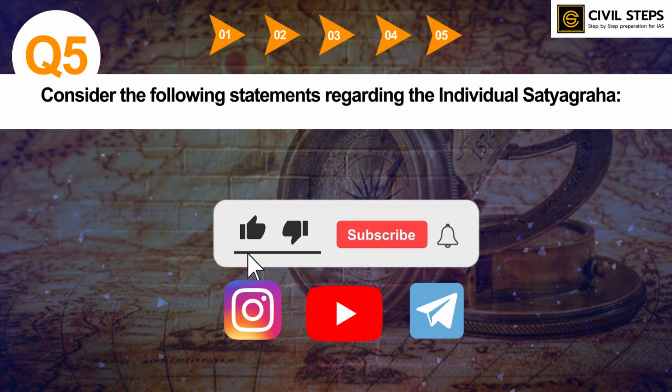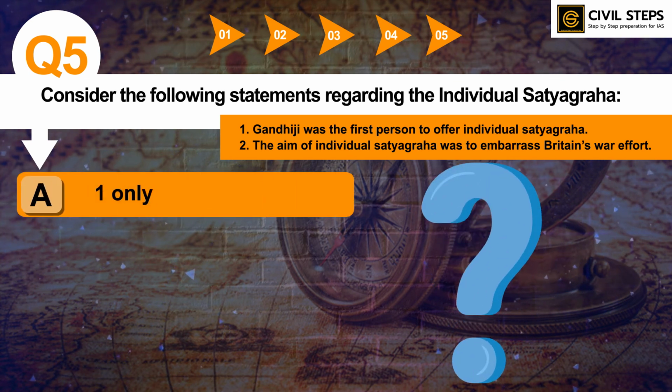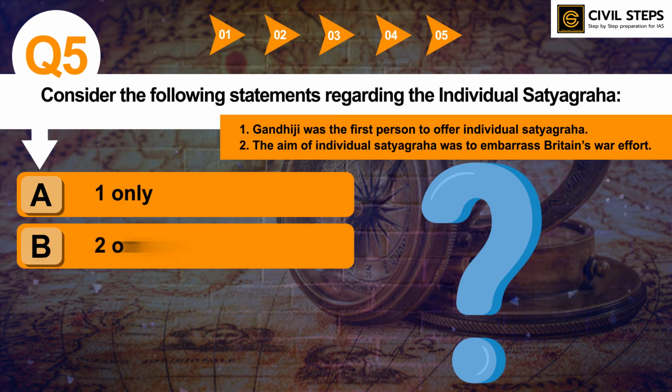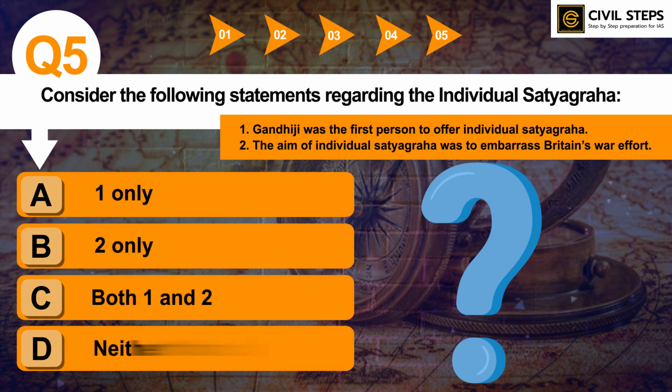So consider the following statements regarding the individual satyagraha. First, Gandhiji was the first person to offer individual satyagraha. Second, the main aim of individual satyagraha was to embrace Britain's war effort. So which of the statements given above is or are not correct? Option A, 1 only. B, 2 only. C, both 1 and 2. D, neither 1 nor 2.